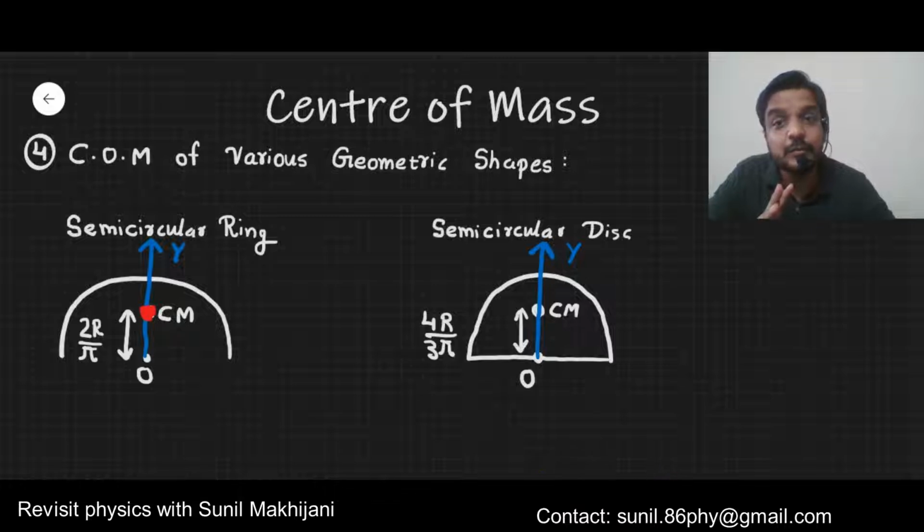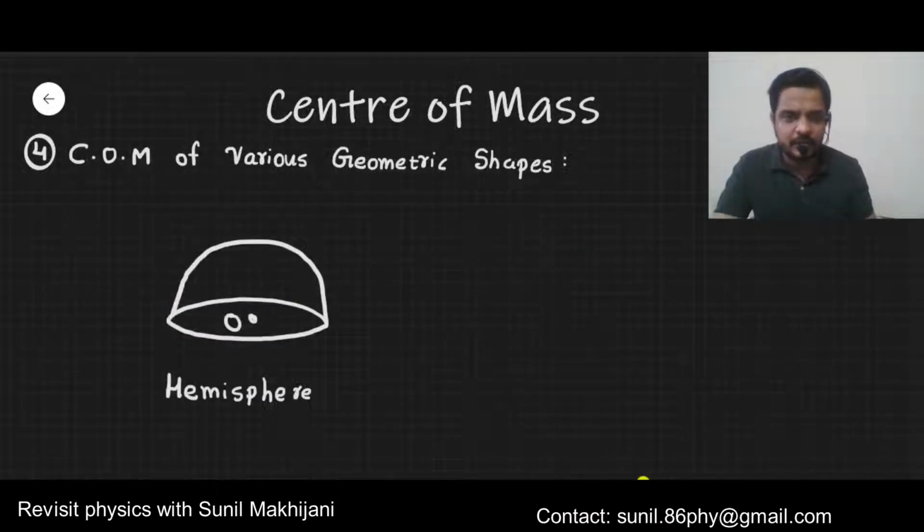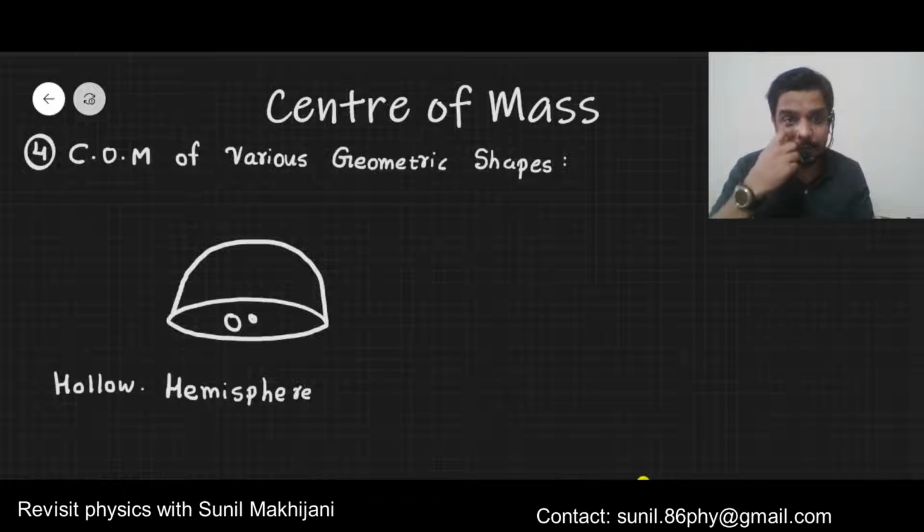Now I'm telling you some more shapes. Okay, so the next object is the hemisphere. In a hemisphere there are two cases. It can be a hollow hemisphere or it can be a solid hemisphere. First let's do the hollow hemisphere. Look at this diagram.